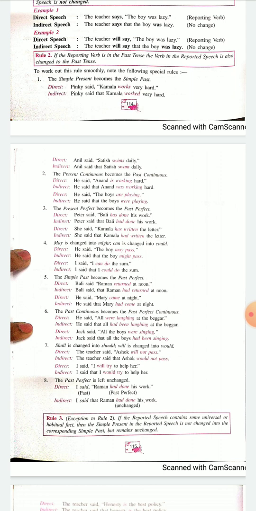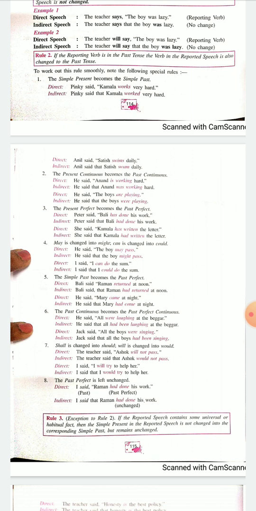Same is rule number 6, that is pronouns of third person remain the same in the indirect speech. Only look at the last one, said to you. Now you, we don't know. You is a man or a woman, so you remains the same. Please, the last one is very important.